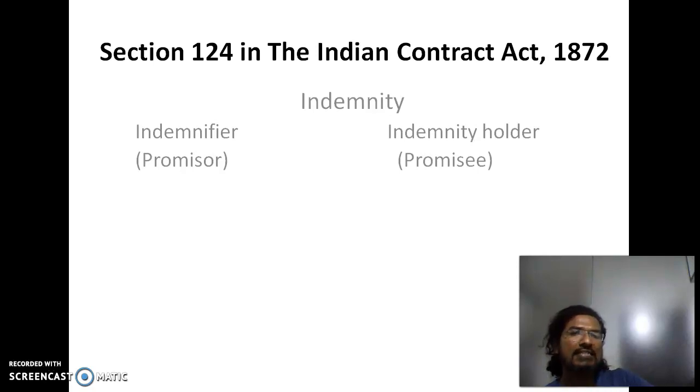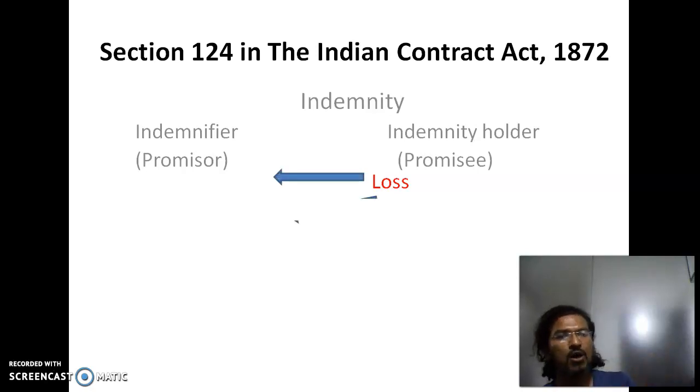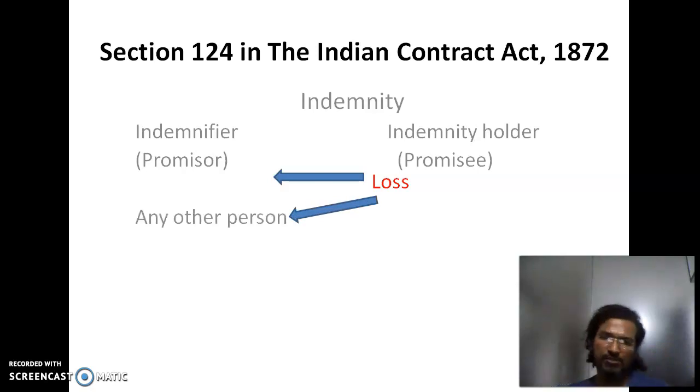One who is indemnifying. Let's see what happens when there is loss incurred by the indemnity holder, which is caused by the indemnifier himself or any other person.